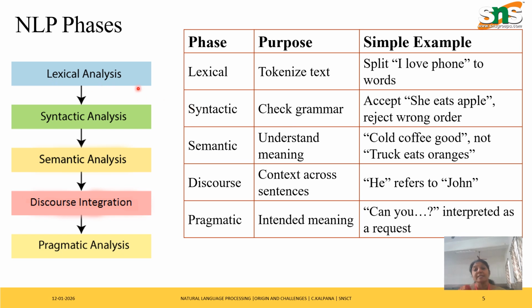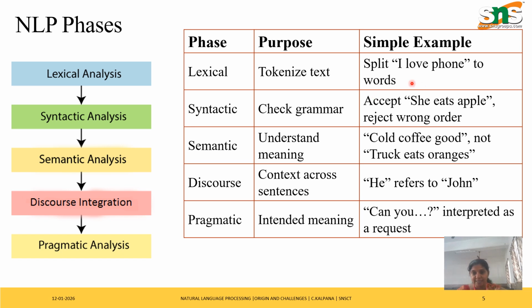The first is lexical analysis. For example, just see the sentence, I love phone. This is the sentence given to the system. In the lexical analysis phase, your system first splits the sentence into words. Words are also called tokens.